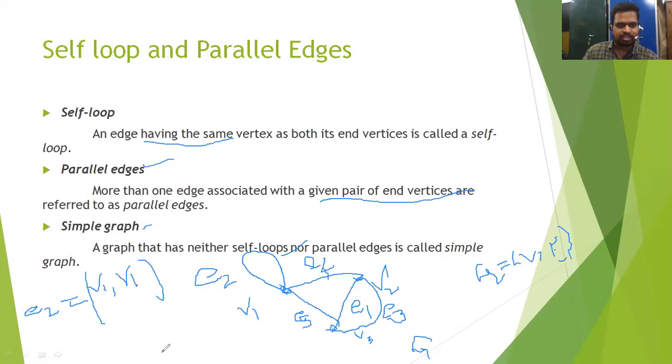Another definition: simple graph. A graph that has neither self loops nor parallel edges is called a simple graph. For example, we have 5 vertices like that. The edge need not be a straight line; a curve is also a representative of an edge.